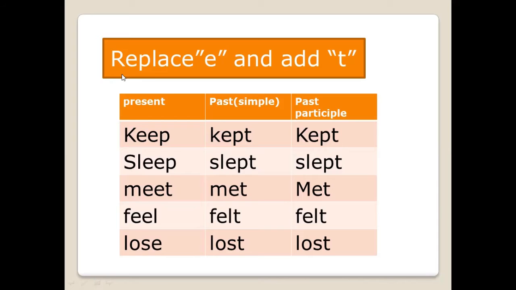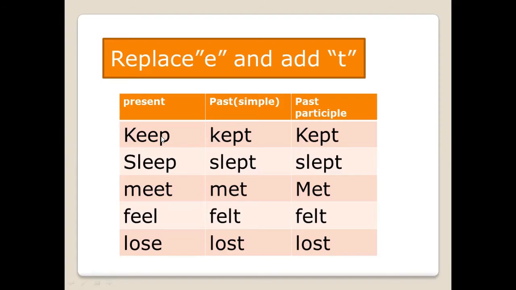Here, we have to replace one E and add T. Base form, past tense and past participle. The past form of these verbs is formed by adding T.